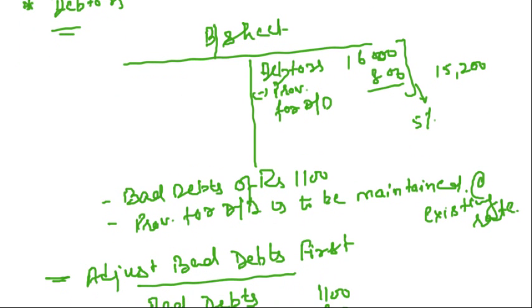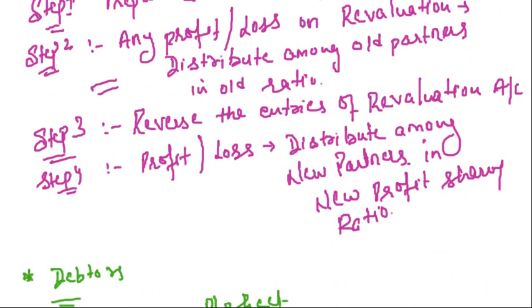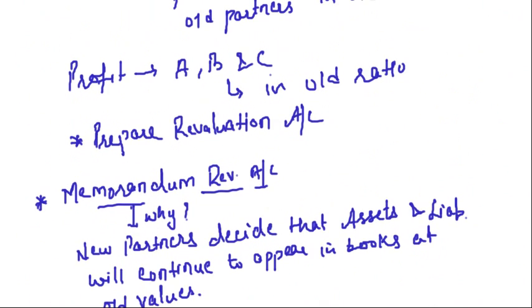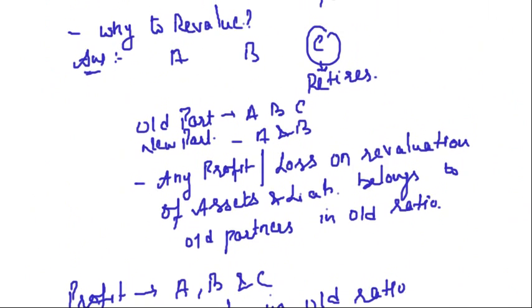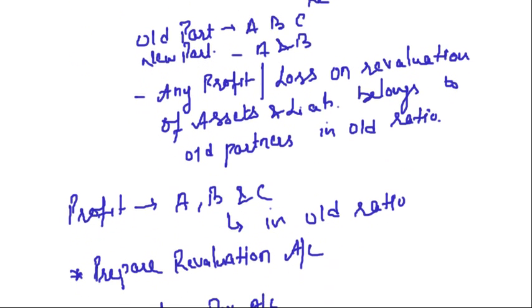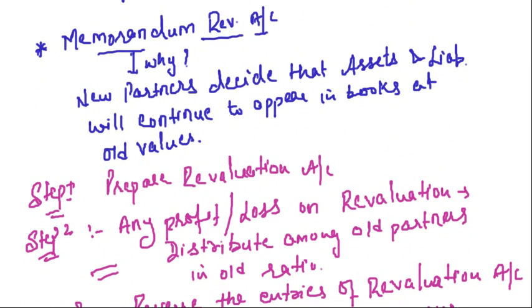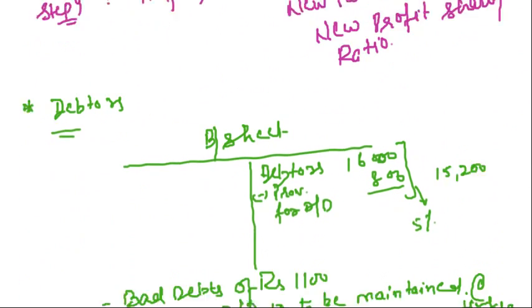So this is all about revaluation of assets and liabilities. We talked about the memorandum revaluation account. First, the revaluation account, where any profit or loss on the revaluation is to be distributed among old partners in the old ratio. Then the memorandum revaluation account, where the new partners decide that the assets and liabilities will appear in the balance sheet at old values.